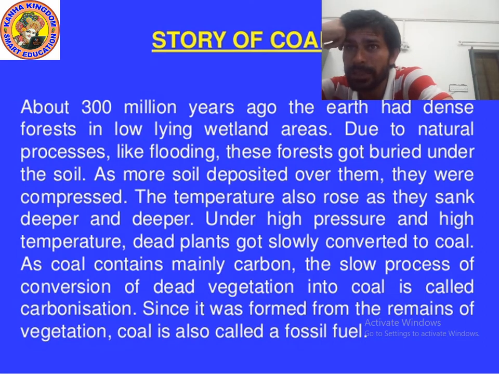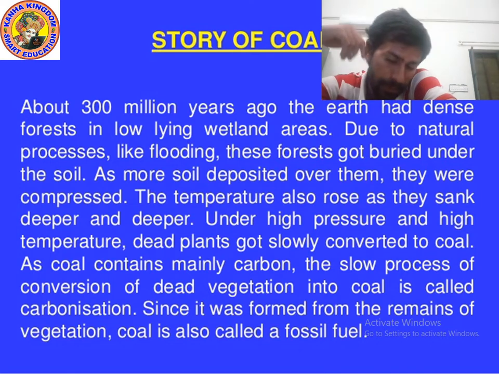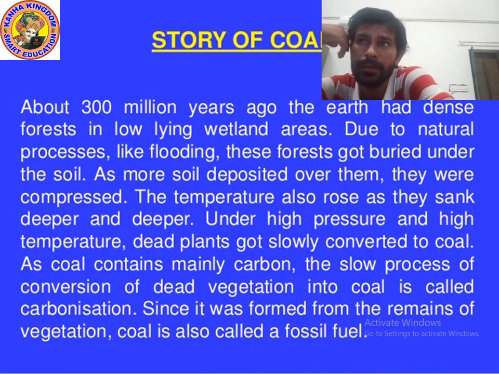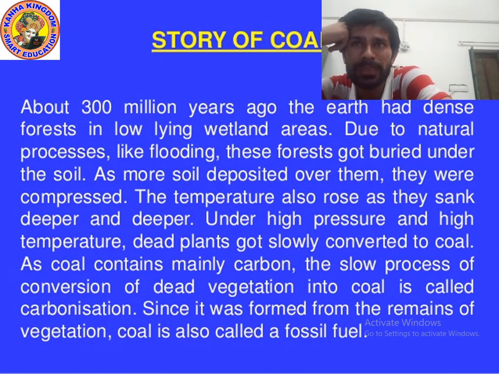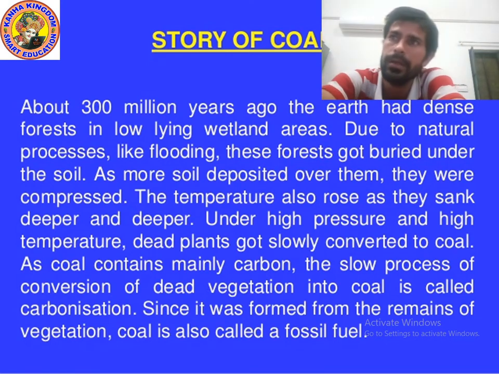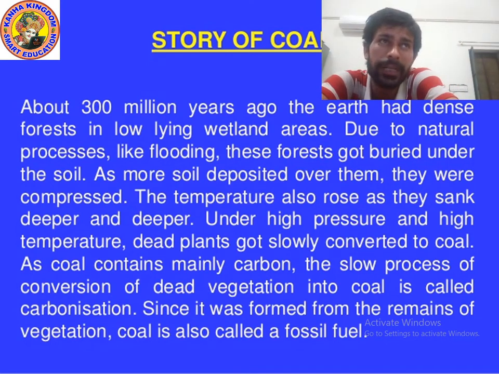The slow process of conversion of dead vegetation into coal is called carbonization. So what happened at last? Due to high pressure and high temperature, the dead plants converted into coal. But it happens slowly. It is not a rapid process. So this process is known as carbonization. The slow process of conversion of dead vegetation into coal is called carbonization.